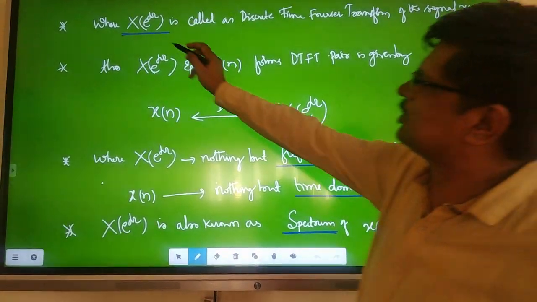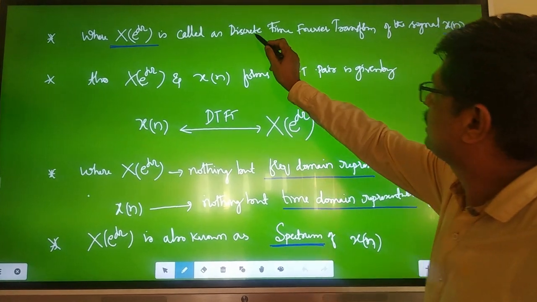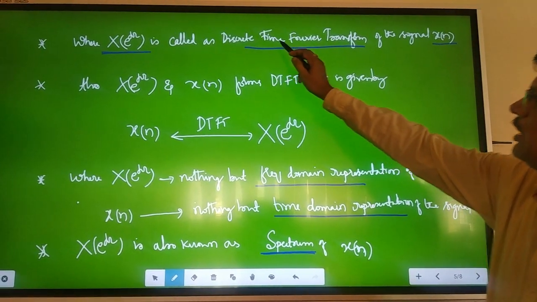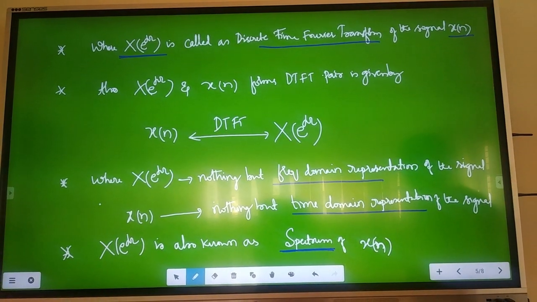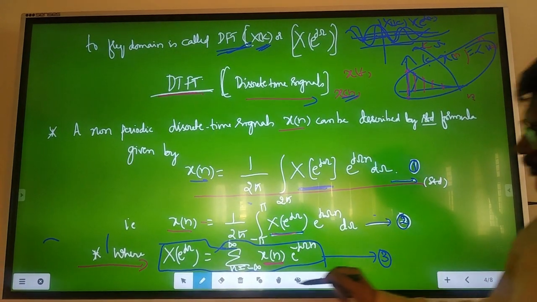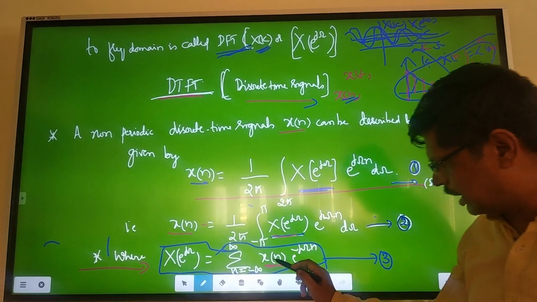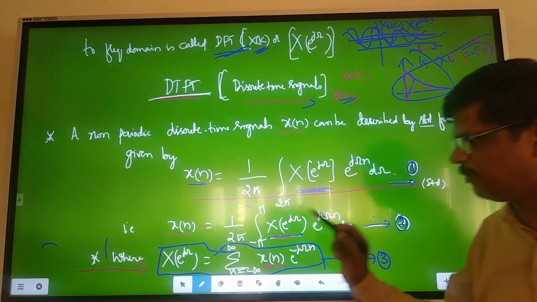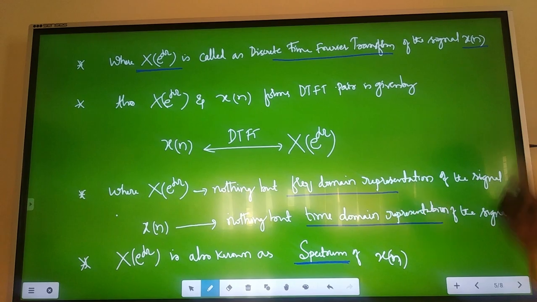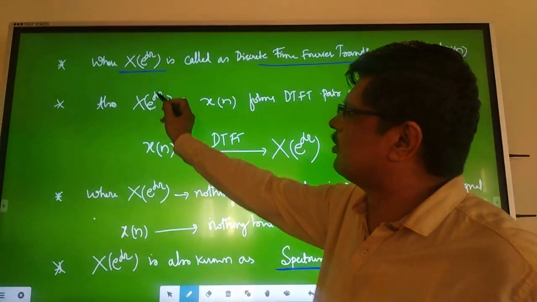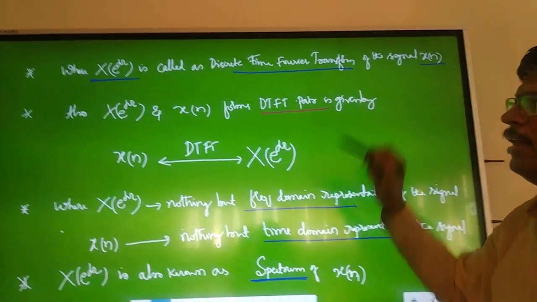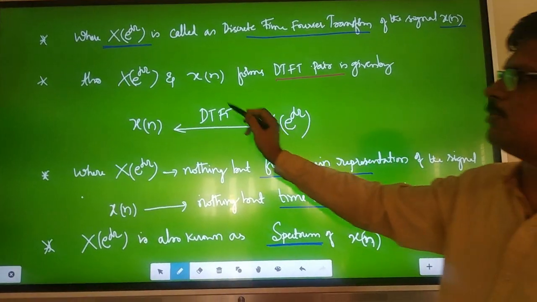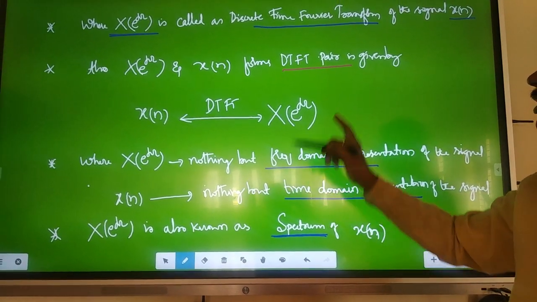Now here, x of e power j omega is nothing but the DTFT, the discrete time Fourier transform, of the signal x of n, the original signal. This x of e power j omega and x of n form a Fourier transform pair, like the Z transform pair we used to write. The Z transform of x of n is x of z.